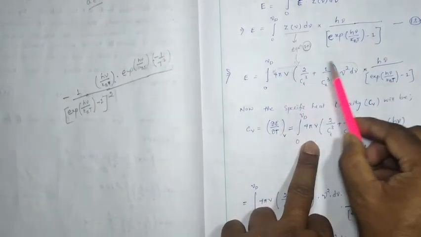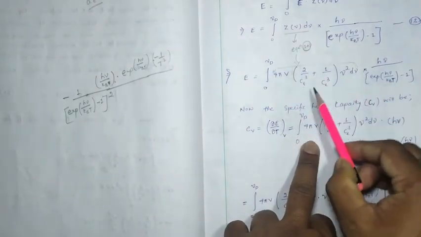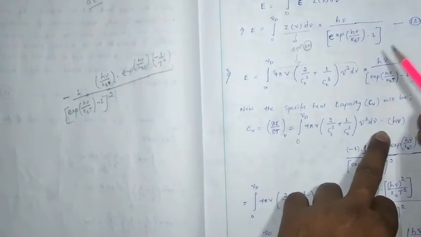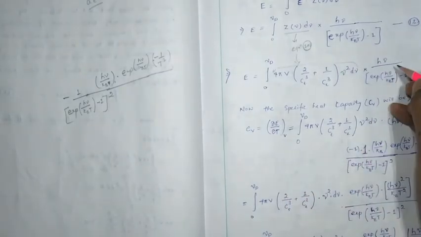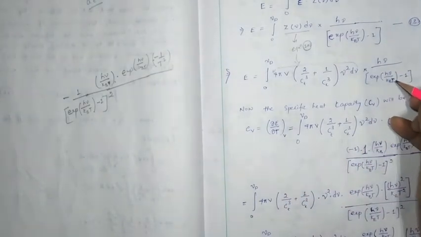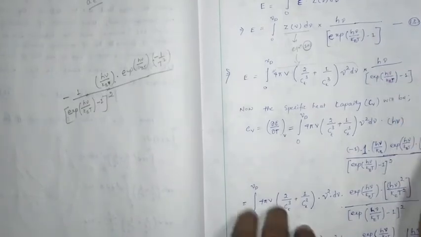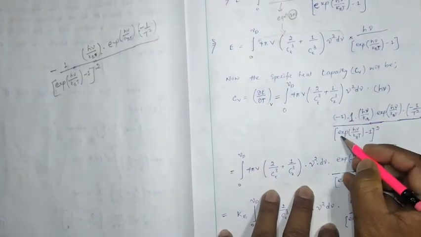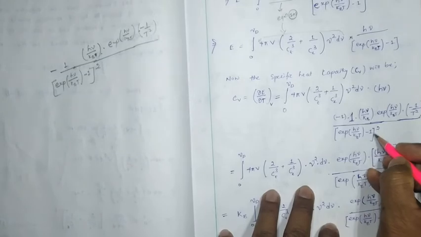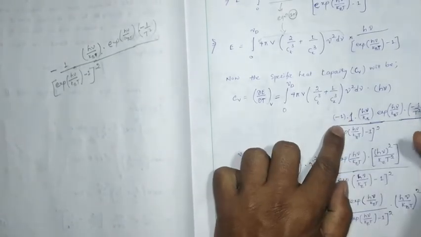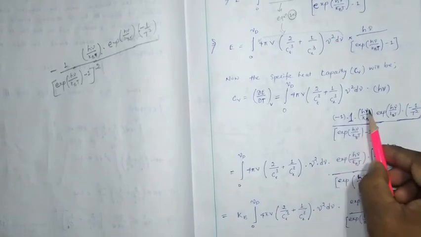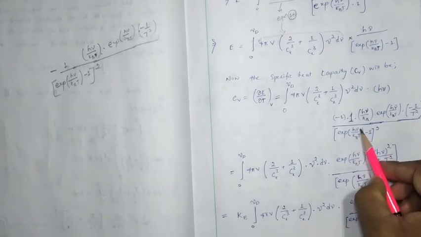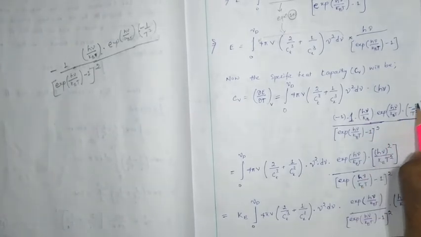So this is the constant. There is no function of temperature. So 4 pi V 2 by C_T^3 plus 1 by C_L^3, mu square d mu into h mu, gone. Now this is in the form of 1 by exponent of h mu by k_B T minus 1. I am going to differentiate this with respect to the temperature. So it will be first minus 1 by this much square, exponent of h mu by k_B T minus 1 square, gone. Then the derivative of this one will be h mu by k_B into exponent of h mu by k_B T. Again 1 by T we have to take the derivative, into minus 1 by T square, right?